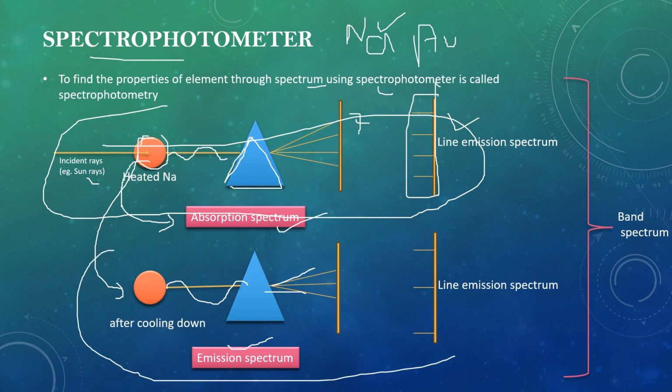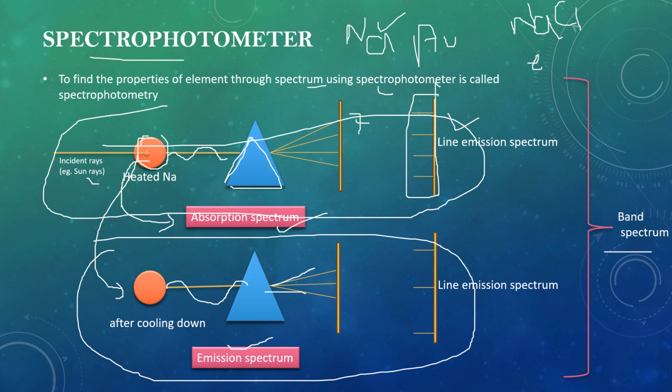This is the emission spectrum. And the study of all this is known as band spectrum, because when we are studying molecules like NaCl, they consist of many electrons. So we have to make many spectrophotometer readings and combine all the results.